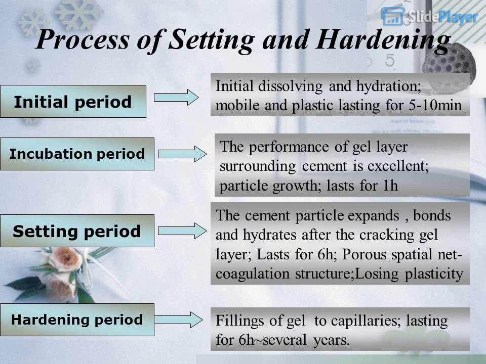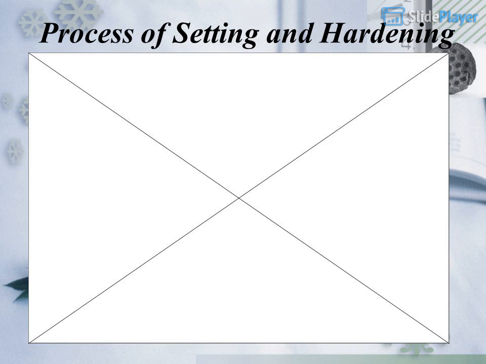Initial period. Initial dissolving and hydration, mobile and plastic, lasting for 5 to 10 minutes. Incubation period. The performance of gel layer surrounding cement is excellent. Particle growth lasts for 1 hour. The cement particle expands, bonds and hydrates after the cracking gel layer, lasts for 6 hours. Porous spatial net coagulation structure, losing plasticity. Setting period. Fillings of gel to capillaries, lasting for 6 hours to several years. Hardening period. Process of setting and hardening.